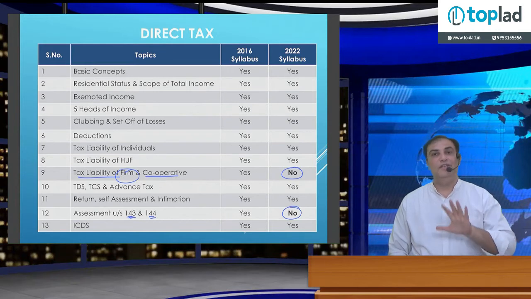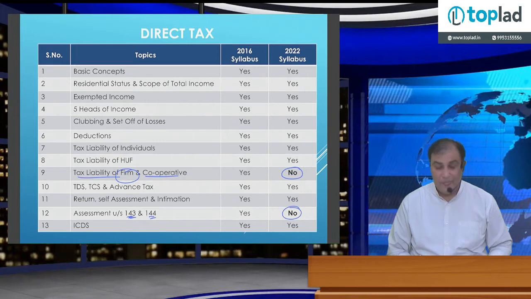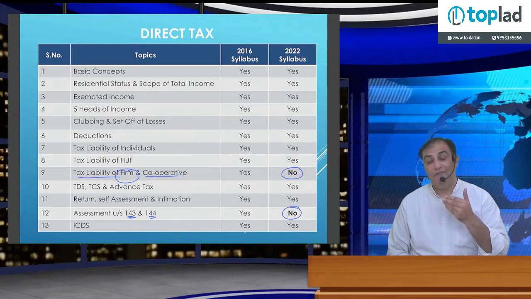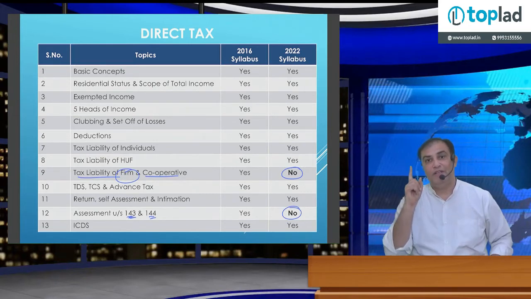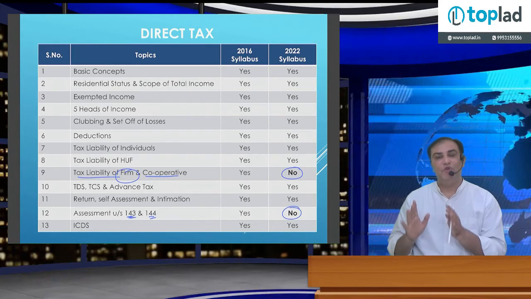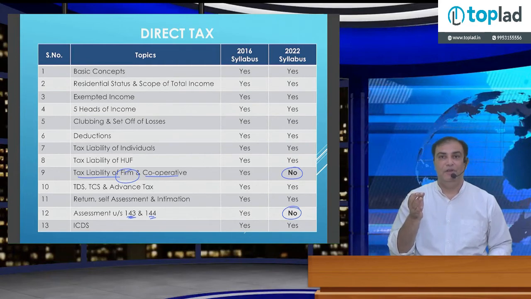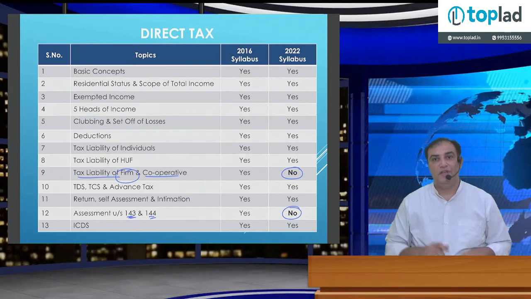All the other chapters remain the same. In the old syllabus, we had to calculate tax liability for 4 taxpayers: individual, HUF, partnership firm and cooperative society. Under the new syllabus, we have to calculate tax liability only for 2 persons: individual and Hindu undivided family. We don't have to calculate tax liability for partnership firm and cooperative society.